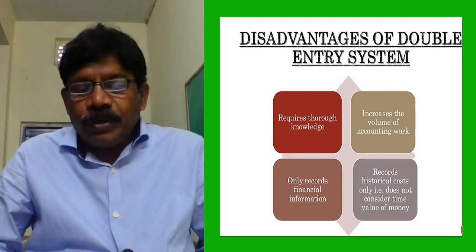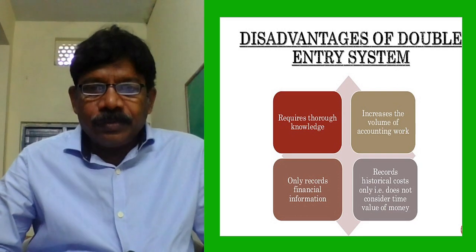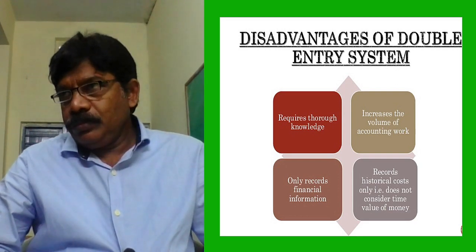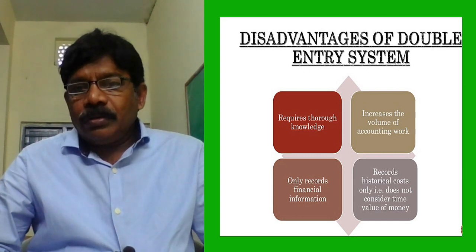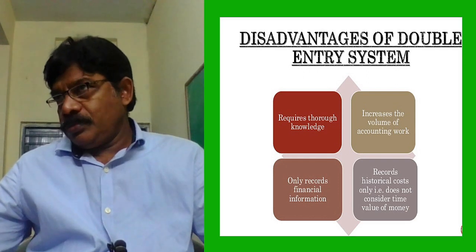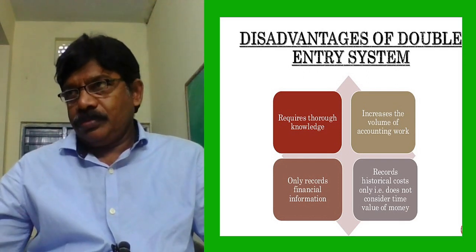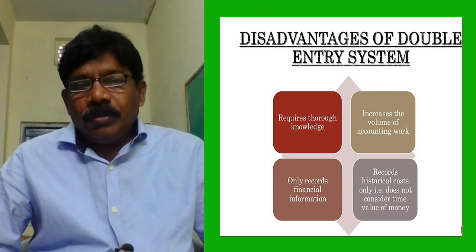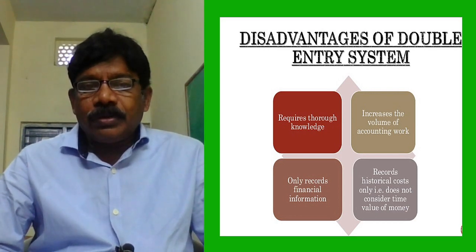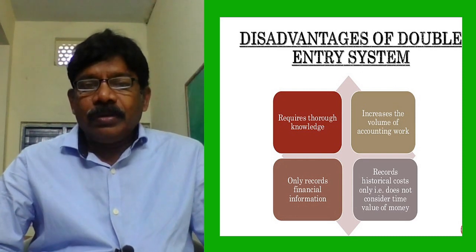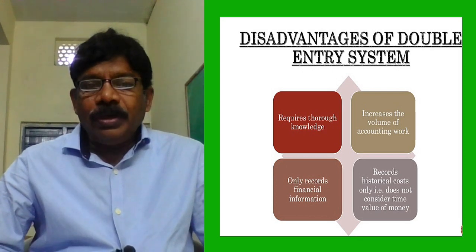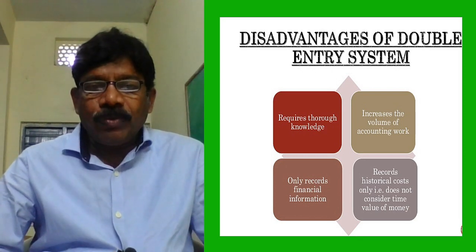It should be posted in debit as well as credit, and later it will be posted in debit as well as credit. From that, the trial balance, the profit and loss account and balance sheet, adjustments, a huge volume of work.